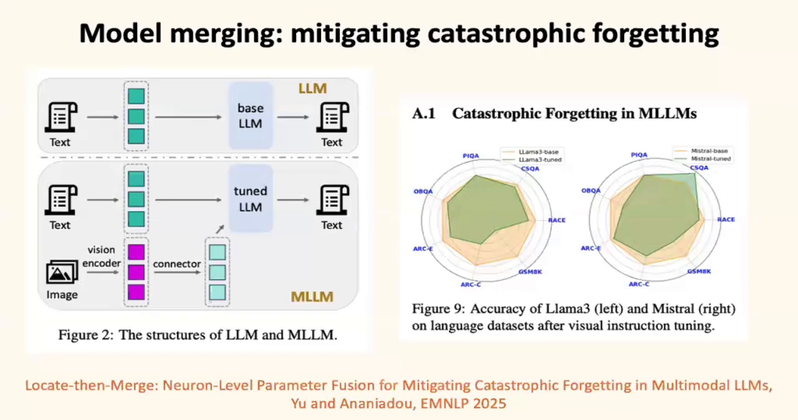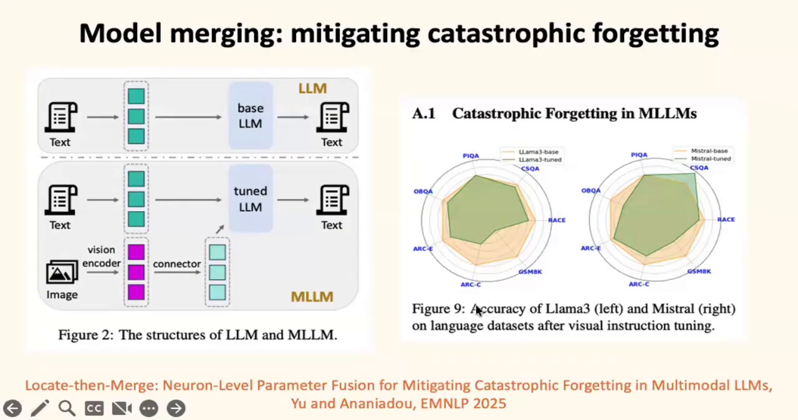Besides model editing, we can also use model merging methods to mitigate the catastrophic forgetting problem in LLMs. We know that in multimodal LLMs, they use a visual instruction tuning method to modify the parameters in order to learn the visual ability. However, after the fine-tuning stage, the original language ability is reduced much.